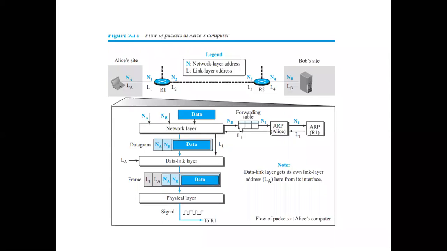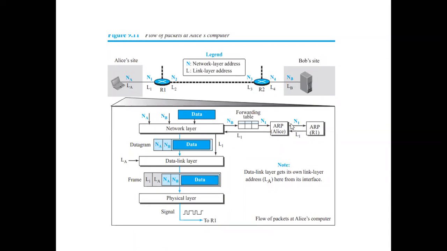Okay, it will go and check with the forwarding table. What does the forwarding table do? In the forwarding table, it will check NB. What is the next address I need to go to? Yes, it says N1. From NB, go to N1.